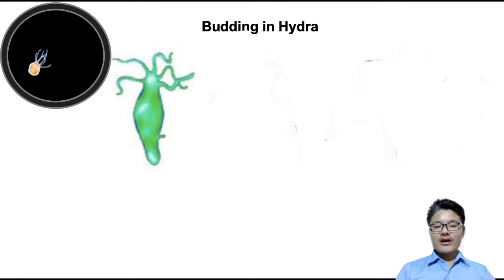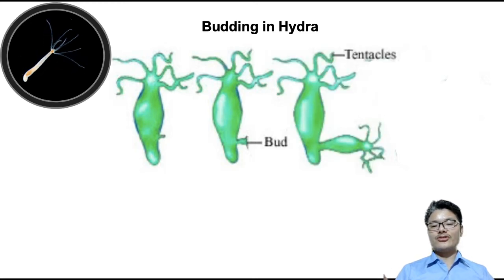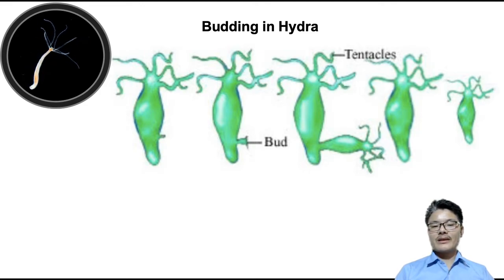Now Hydra, on maturation, forms a tiny bud on the parent Hydra, and that bud keeps on developing and forms a tiny Hydra-like structure. Then, in order to form a new Hydra, the tiny Hydra formed on the parent from the bud has to detach or separate, and then there is formation of a daughter Hydra or a new Hydra. So this is how budding occurs in Hydra.